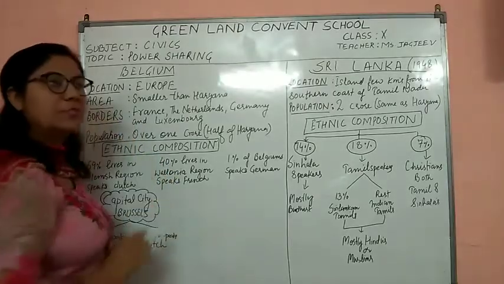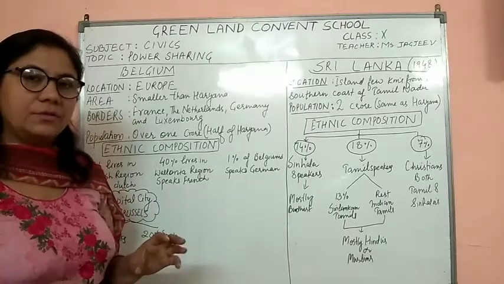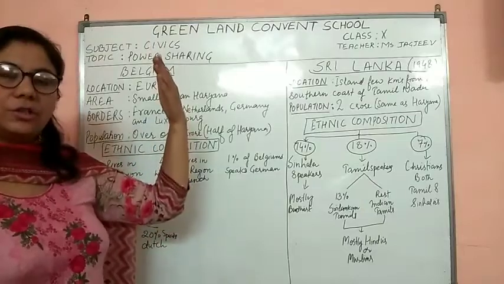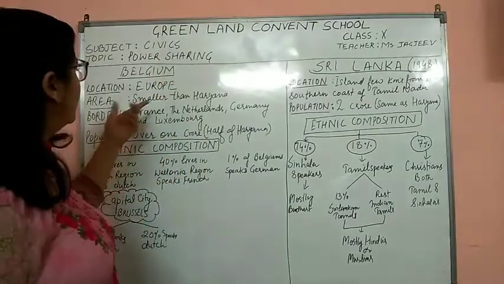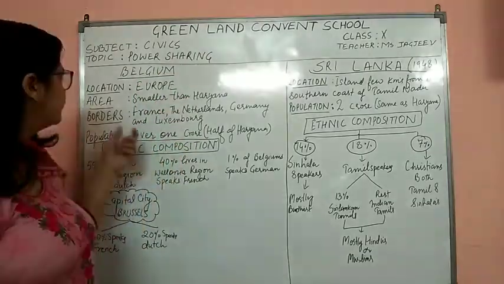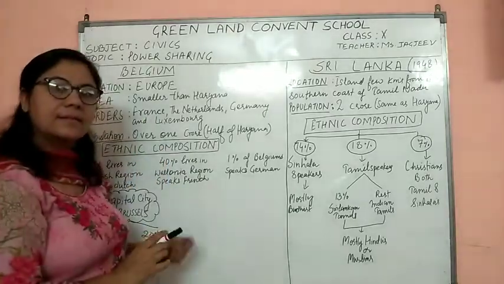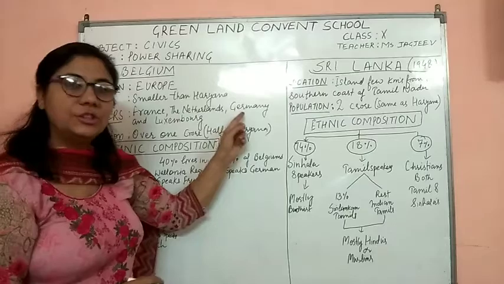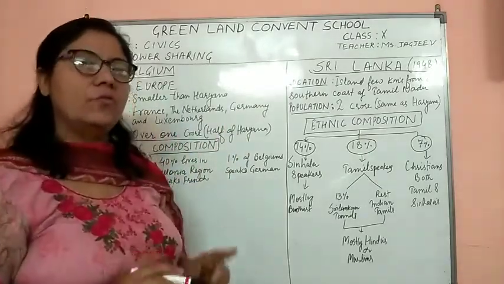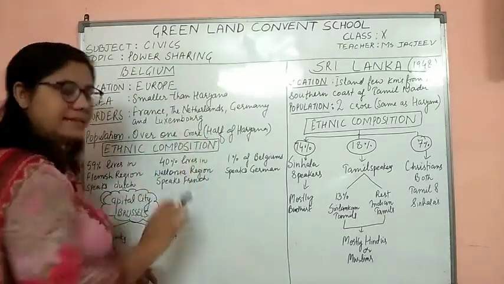After that, the area of Belgium: it is smaller than Haryana. All of us know that Haryana is a small state in India, just north of Punjab. So, Belgium is much smaller than Haryana. Borders: Belgium shares its borders with France, the Netherlands, Germany and Luxembourg. So, it is surrounded by 4 countries: France, Netherlands, Germany and Luxembourg.